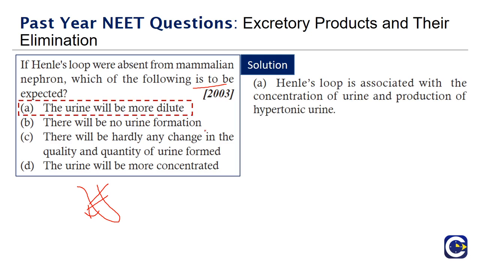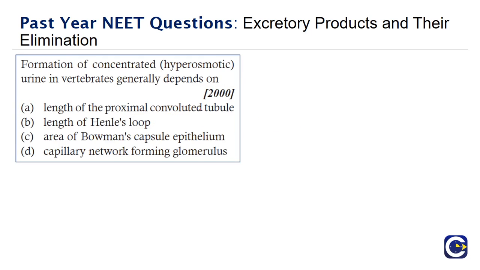Henle's loop is associated with concentration of urine and production of hypertonic urine. Formation of concentrated hyperosmotic urine in vertebrates generally depends on, options given are: length of proximal convoluted tubule, length of Henle's loop, area of Bowman's capsule epithelium, capillary end forming glomerulus.